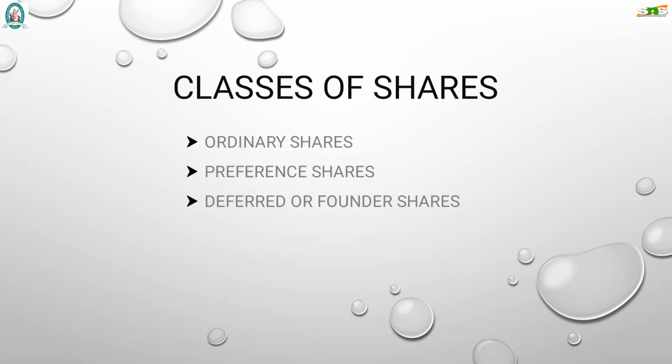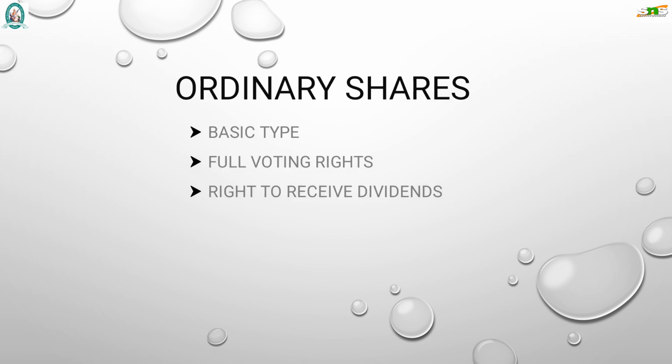Classes of shares. The shares are classified into ordinary shares, preference shares, deferred or founder shares. Ordinary shares are the basic type of shares. Full voting rights are given to the ordinary shareholders, and the right to receive dividends. Here, equity shares are called ordinary shares. Equity shareholders are the owners of the company. They have full rights for voting and they have the right to receive dividend.